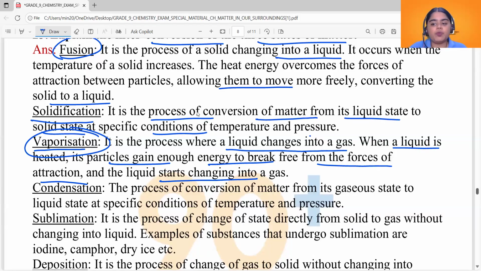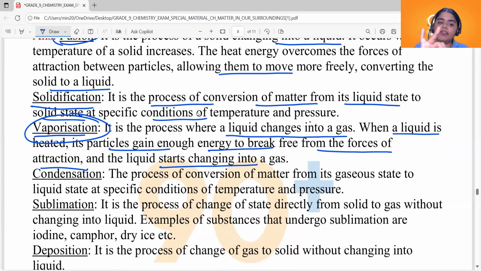Okay, now see the next process. So we discussed fusion, solidification and vaporization. Now see the next one, condensation. Condensation is the reverse process of vaporization. How will you explain condensation? It is the process of conversion of matter from its gaseous state to liquid state at specific conditions of temperature and pressure.